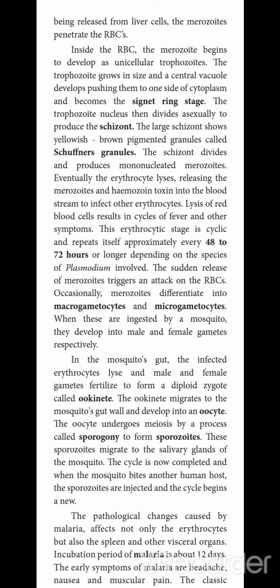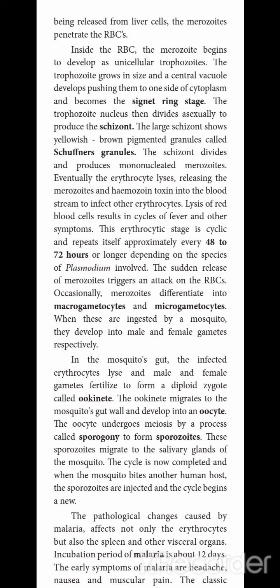Inside the RBC, the merozoite develops into a unicellular trophozoite. That trophozoite grows in size and develops a central vacuole. So the trophozoite has a vacuole in the center. This vacuole is pushed toward one corner, so it looks like a ring. That is called the signet ring stage.